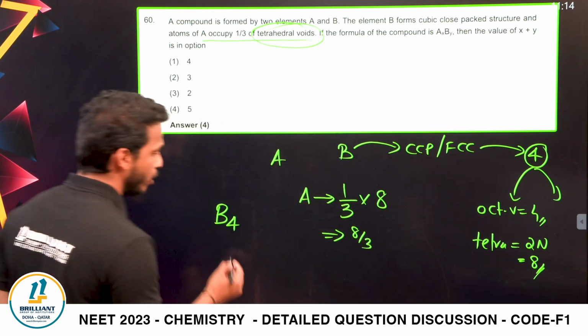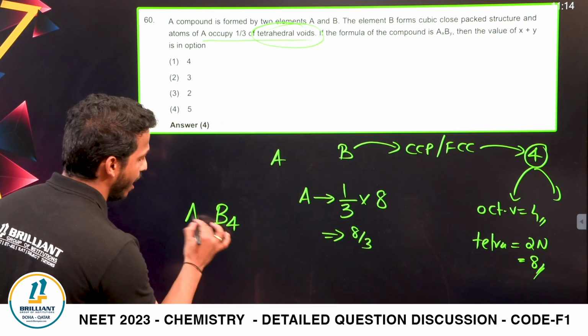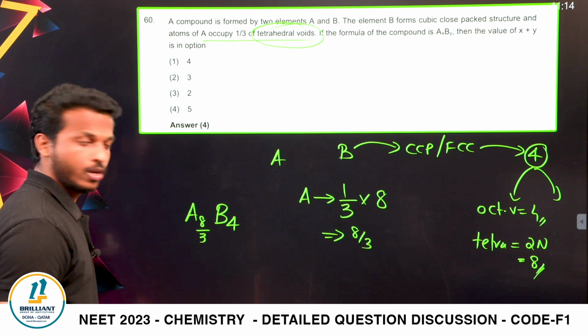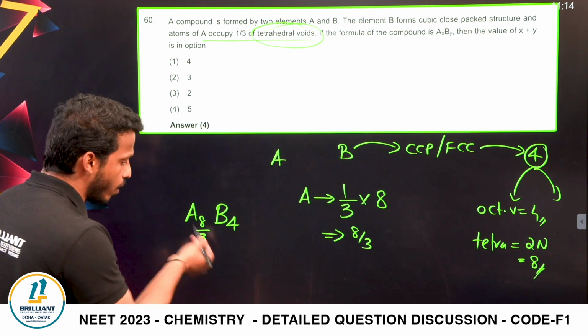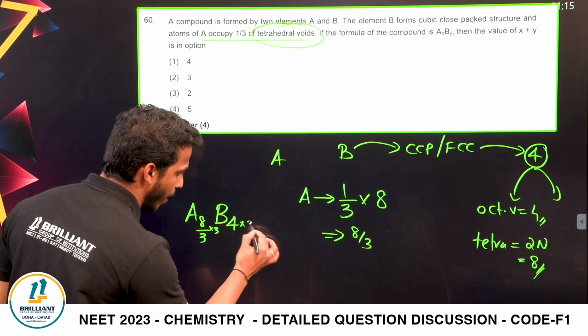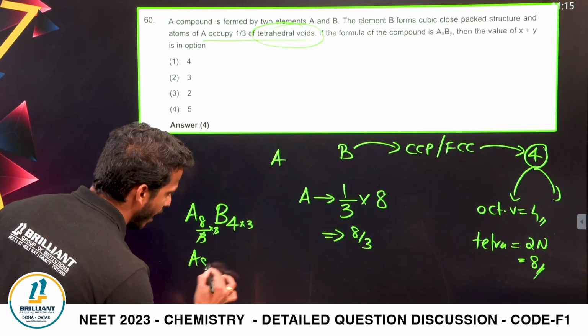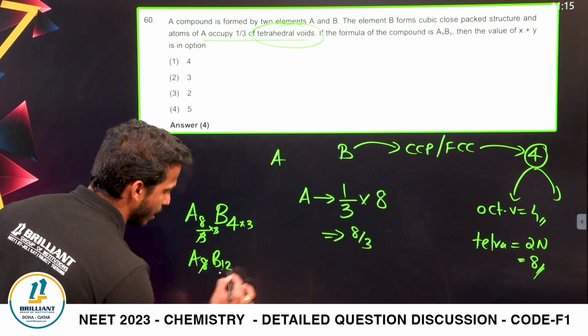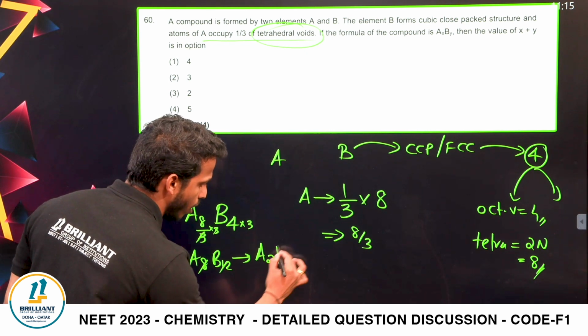8/3, right? So B is 4, and what about A? A is 8/3, right? How can you cut this denominator, dear all? You can multiply by 3 on both sides, so it becomes A 8, B 12. While simplifying, it comes A 2, B 3.